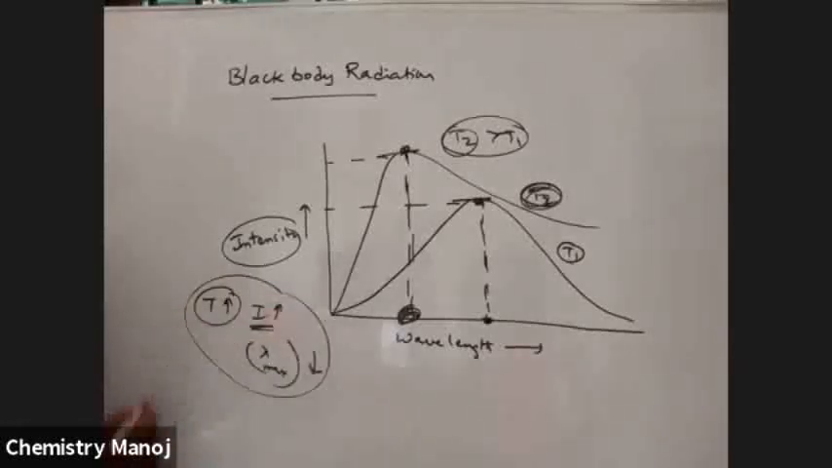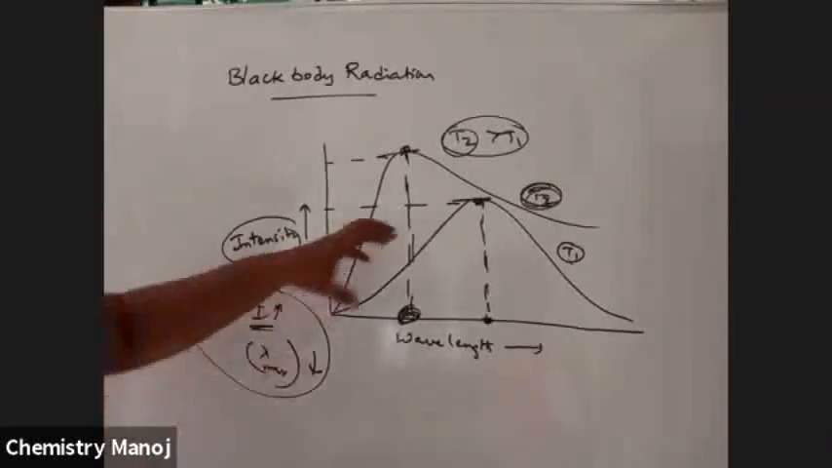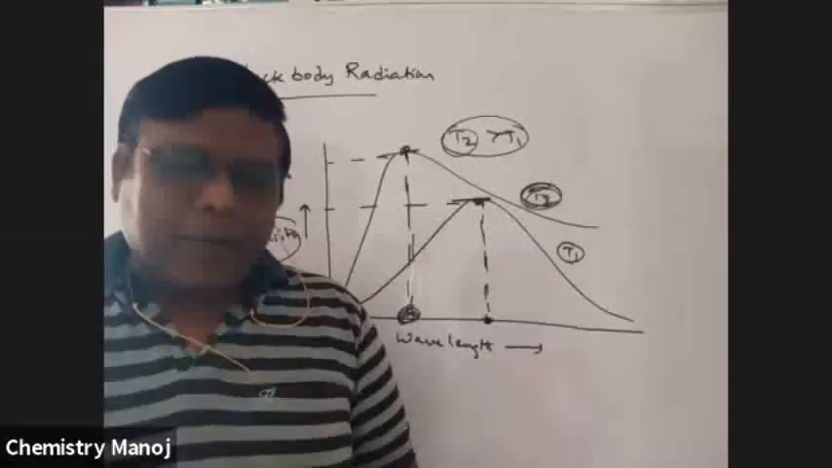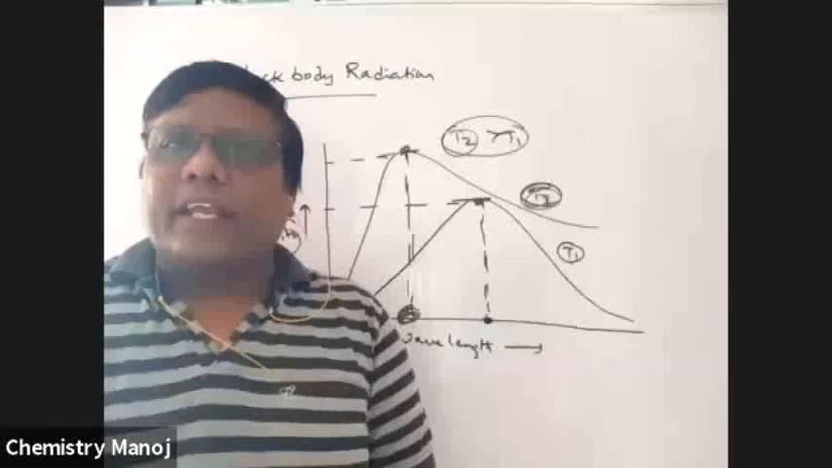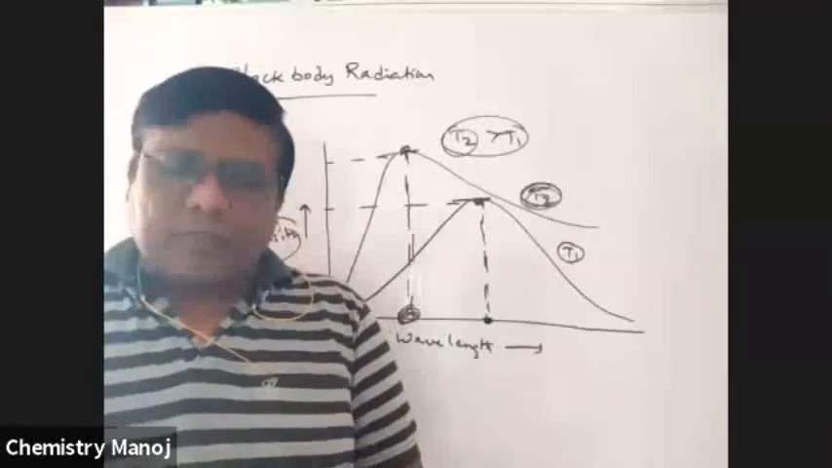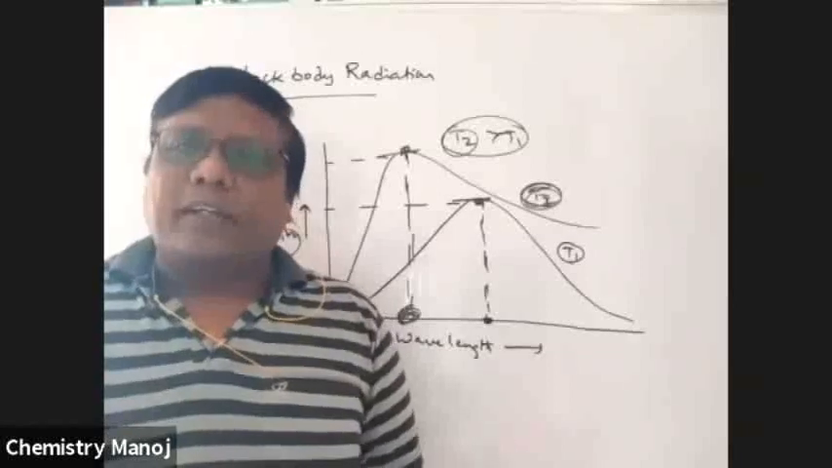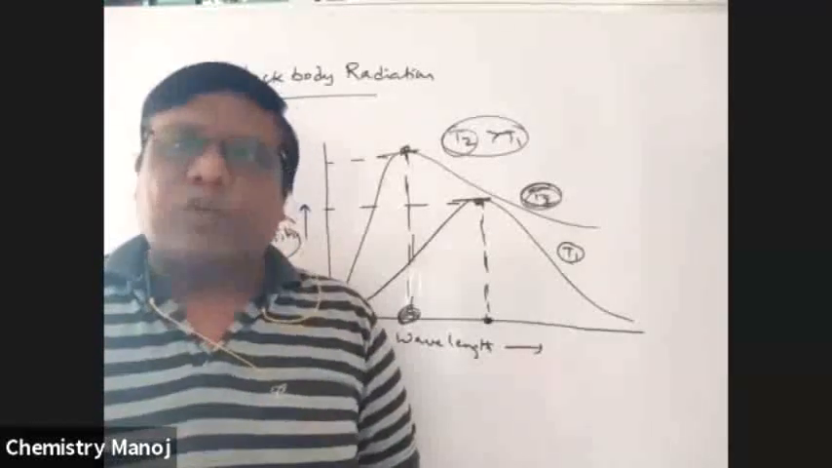So this is the radiation that is observed by different scientists. Why this happened, how this happened, was not clearly explained by scientists at that time. To explain this black body radiation, Max Planck proposed a theory which is called Planck's quantum theory. Now I am going to explain Planck's quantum theory.